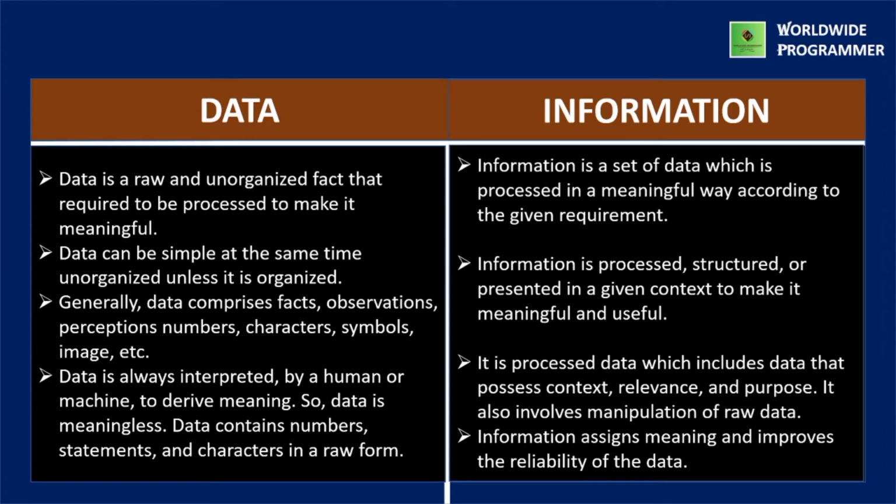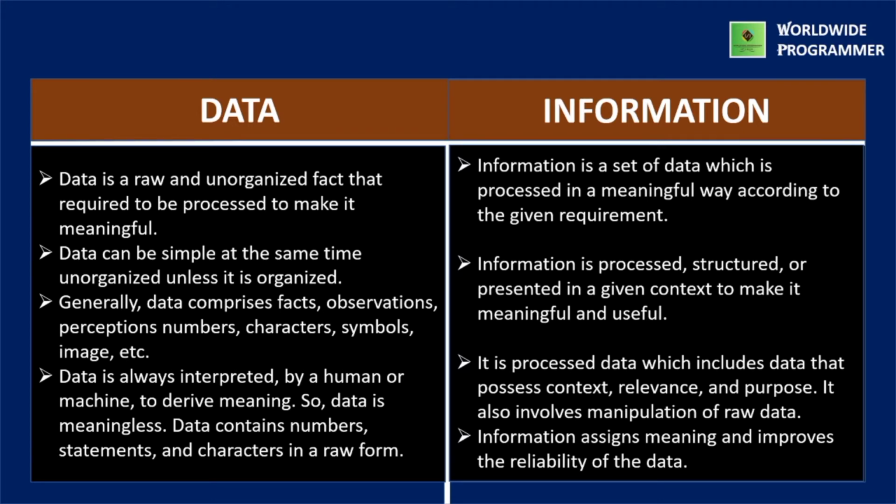The second point of data is data can be simple and at the same time unorganized unless it is organized. The second point of information is processed, structured, or presented in a given context to make it meaningful and useful. The third point of data is generally data comprises facts, observations, perceptions, numbers, characters, symbols, image, etc.